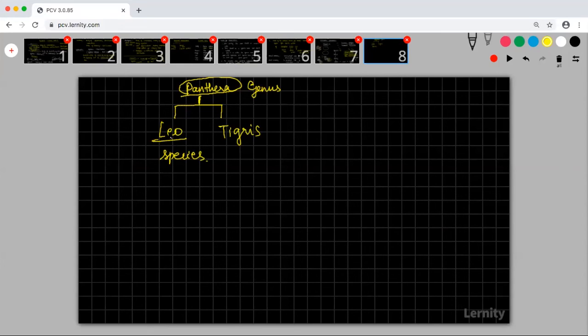Any lion will be put together under the species Leo. Any tiger will be put together under Tigris. But since lion and tiger have similar characters, they are put together under Panthera.